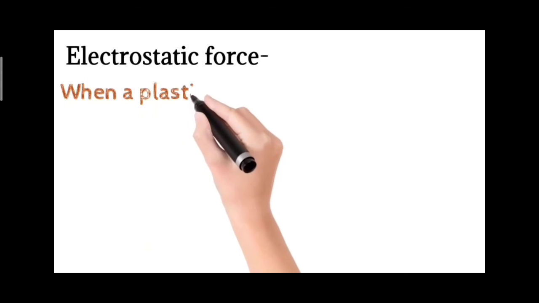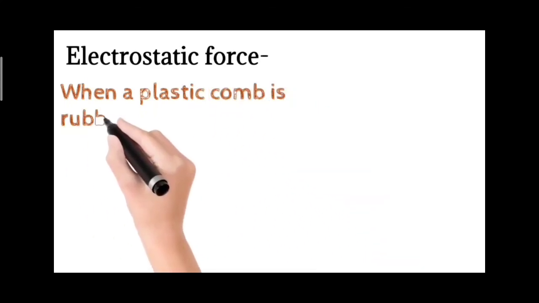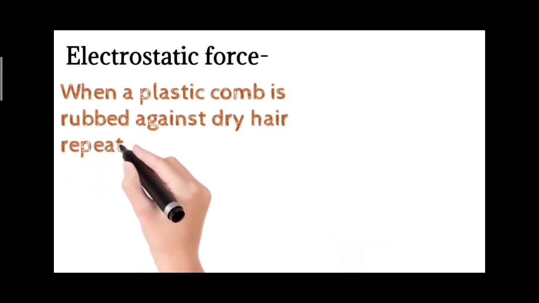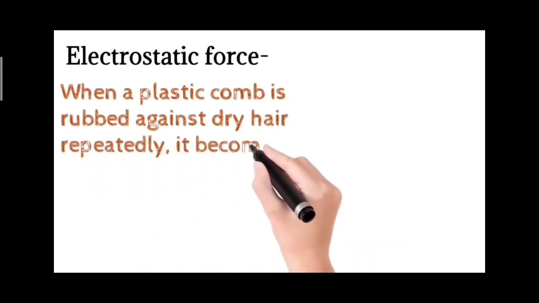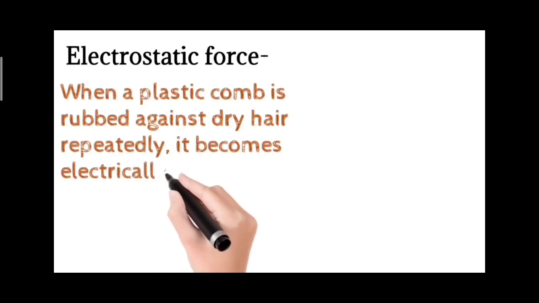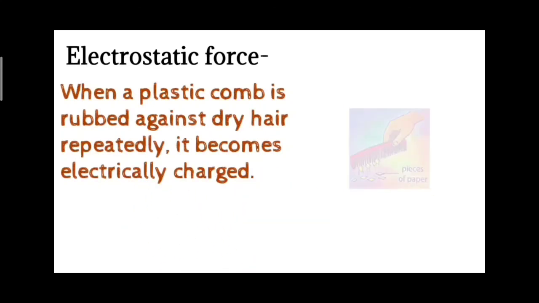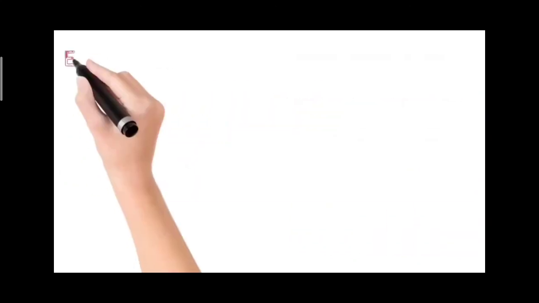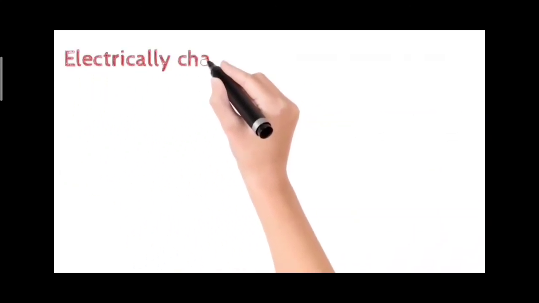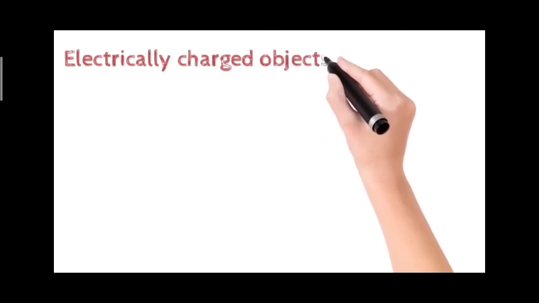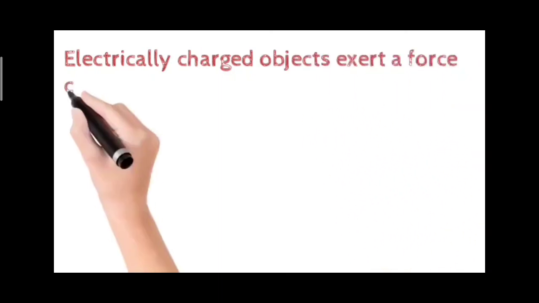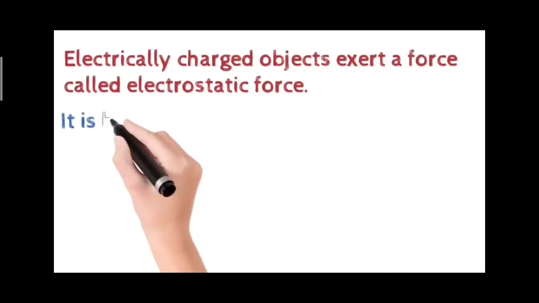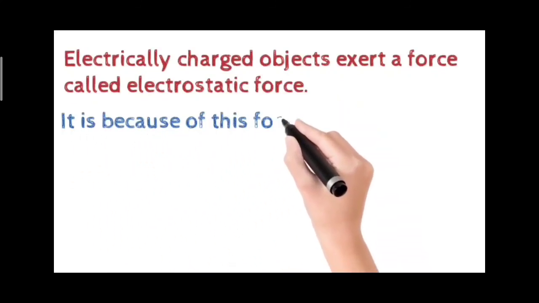Electrostatic force. When a plastic comb is rubbed against dry hair repeatedly, it becomes electrically charged. Electrically charged objects exert a force called electrostatic force.